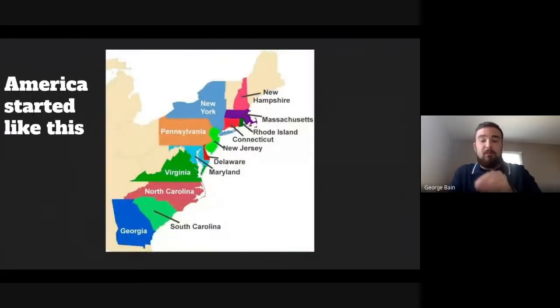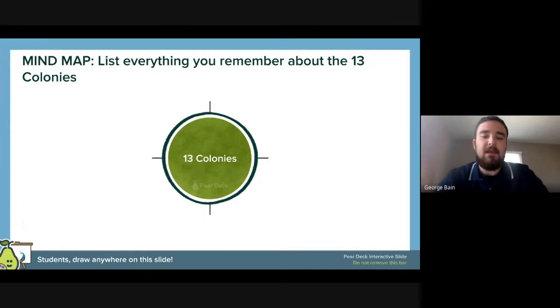And so when we zoom in a little bit, we know that America started like this. Our whole last unit was talking about these 13 colonies. So hopefully, looking at this map, this isn't the first time you're seeing this, and you can recall some of that prior knowledge. To help jog your memories, we're going to do a mind map. In your Pear Deck, the topic is going to be 13 colonies. I want you to list everything that you remember about the 13 colonies.